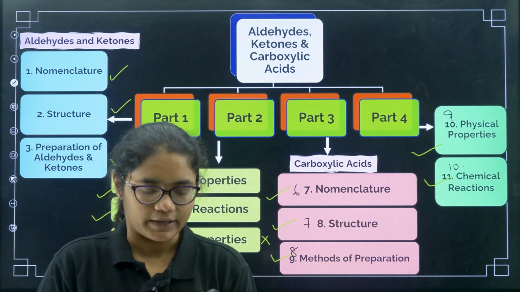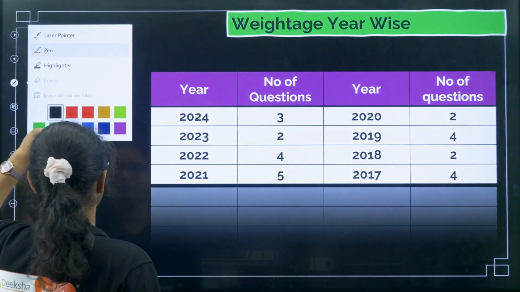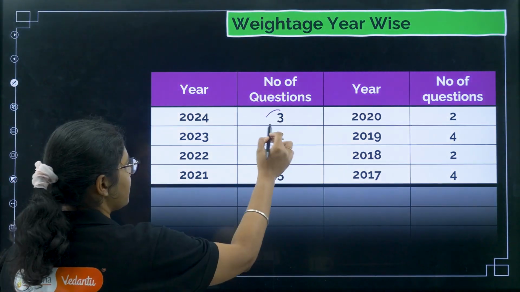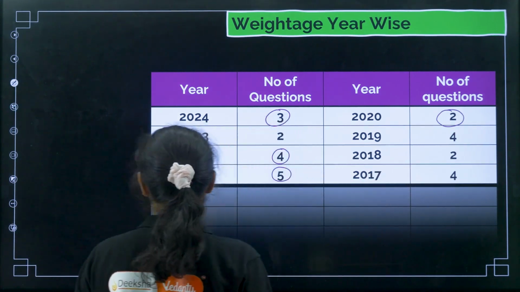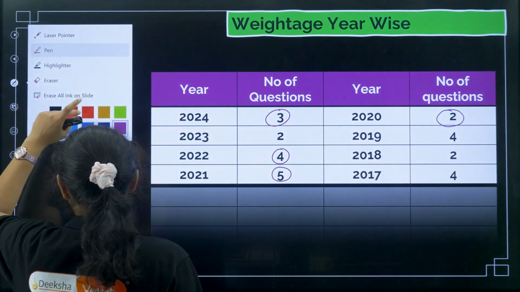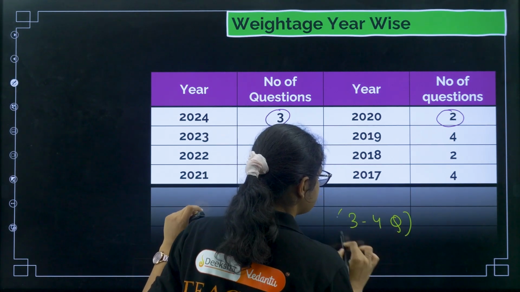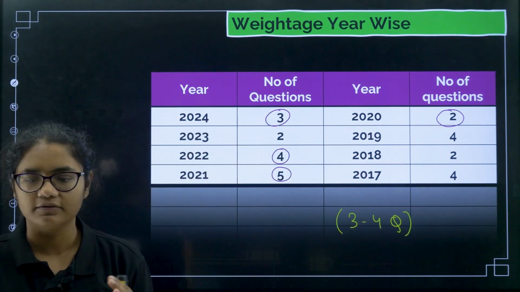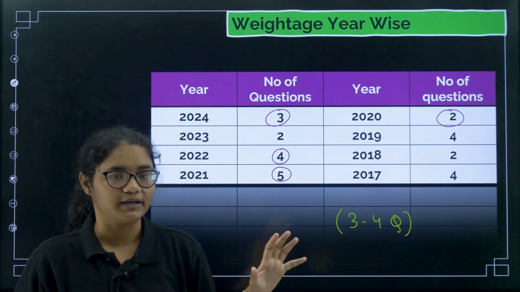Clear? Okay, now coming to the weightage of this chapter. So this is a very high weightage topic. You can see 3 questions, 4 questions, 5 questions, 2 questions. So you can say that on an average 3 to 4 questions you can easily expect from this particular chapter, right?